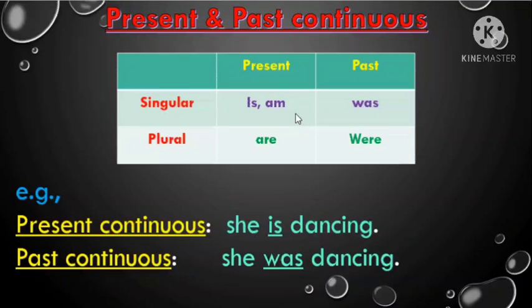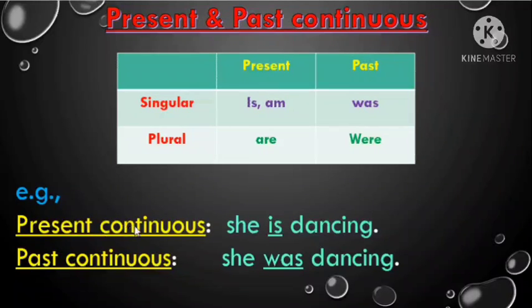So when we talk about present situation, we use the helping verb is or am for the singular noun or pronoun. So if the sentence is in present tense, we use the helping verb is or am if the noun or pronoun is singular. Okay? And when we talk about a past situation, we use the helping verb was for singular noun or pronoun. For example, look at here.